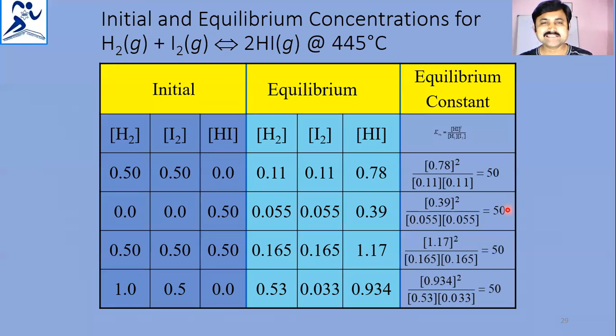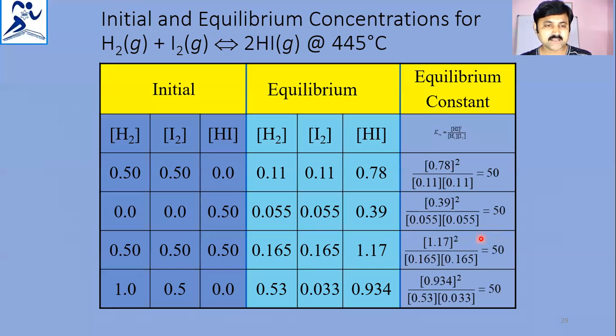That means initial and equilibrium concentrations are listed, but finally only equilibrium concentrations are substituted into the equilibrium constant expression. If the initial concentrations are 0, 0 and 0.5, 0.5 for hydrogen and iodine, these values became 0.165 at equilibrium and 1.17 for hydrogen iodide. When substituted, the answer came 50.